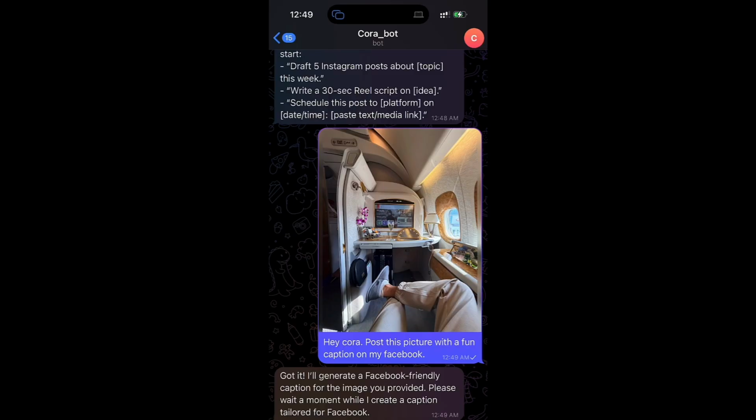So here it says, got it, I'll generate a Facebook friendly caption for the image you provided. Please wait a moment while I create a caption tailored for Facebook. So again, it will create specific captions for Facebook, different captions for Instagram, TikTok, whichever platform, because it has that kind of information and it can decide what to create.